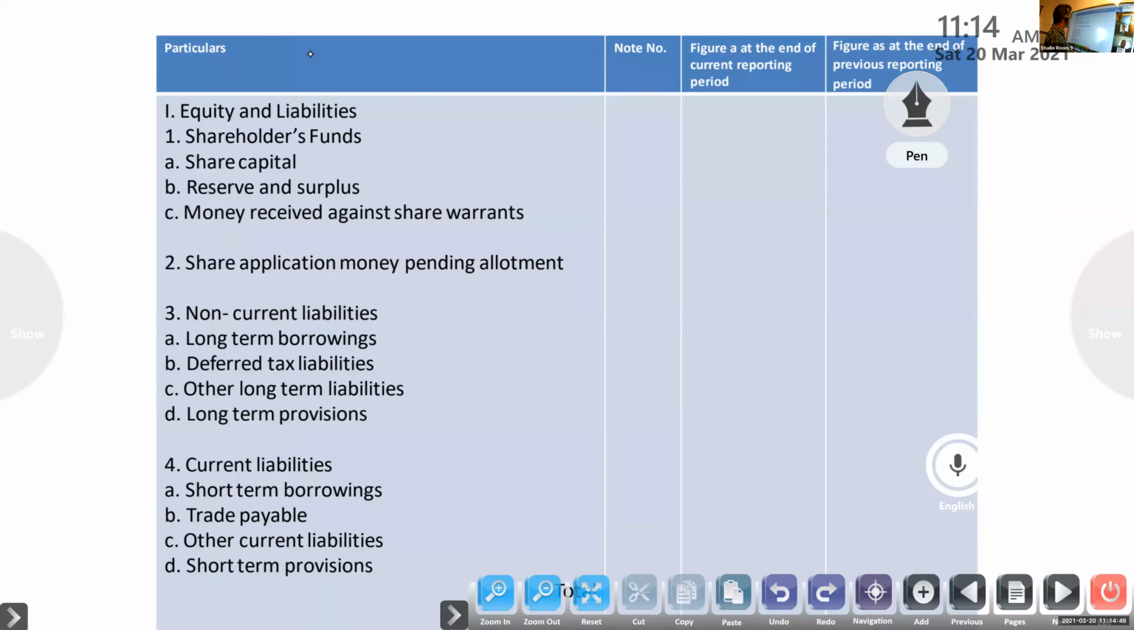Notes to account means, suppose this is the main format. Under share capital, what items are included? Suppose you wrote share capital 10 lakh. So under share capital, what items are included? Reserve and surplus 5 lakh. Under reserve and surplus, what items are included? Sometimes general reserve 1 lakh, capital reserve 2 lakh, like that. Means under each item, what items are included?